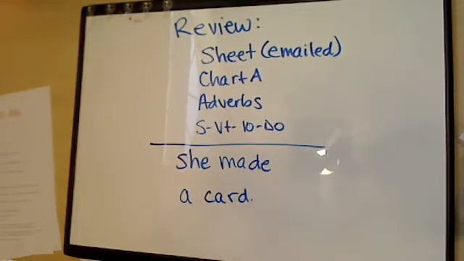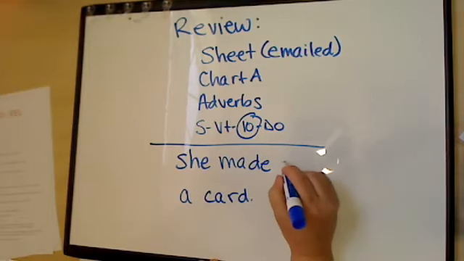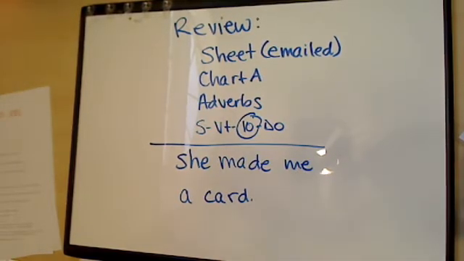Okay, here's a really simple sentence. She made a card. Simple SVTDO sentence. The IO, the indirect object, goes between the verb and the DO. So you can just add an objective pronoun or any kind of a noun in your sentence so that you know who or what is receiving the action.